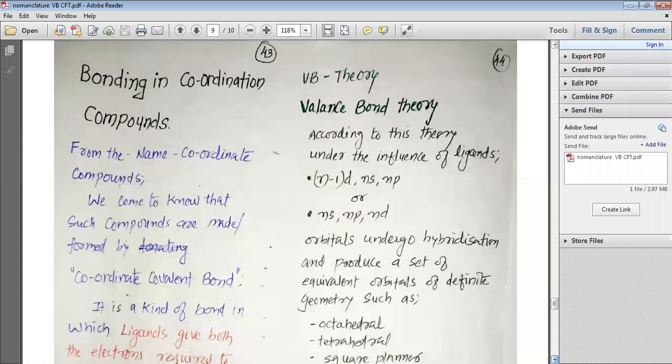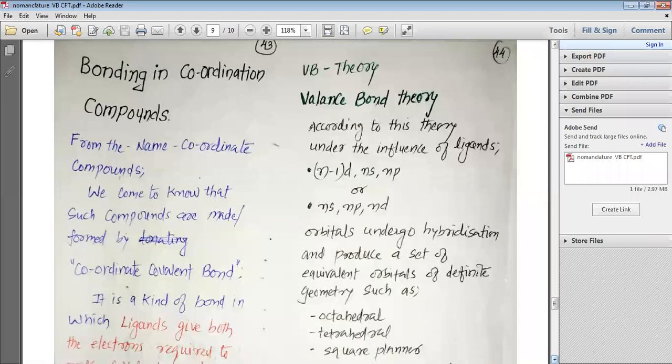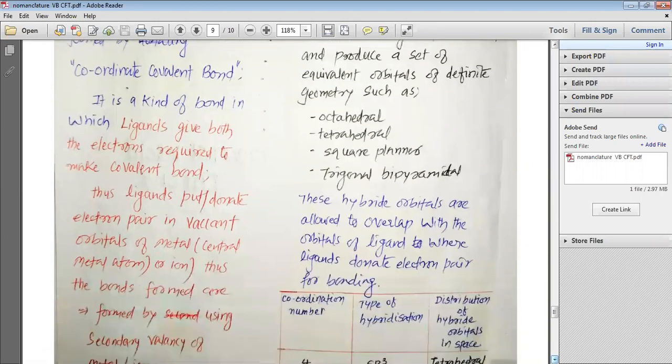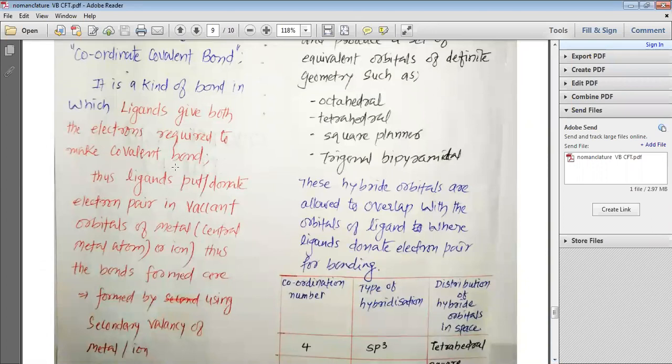Now we are going to study the bonding in coordination compounds. From the name coordination compounds, we should know that these compounds have coordinate covalent bonds. It is a kind of bond in which the ligand gives both the electrons needed for making the bond.